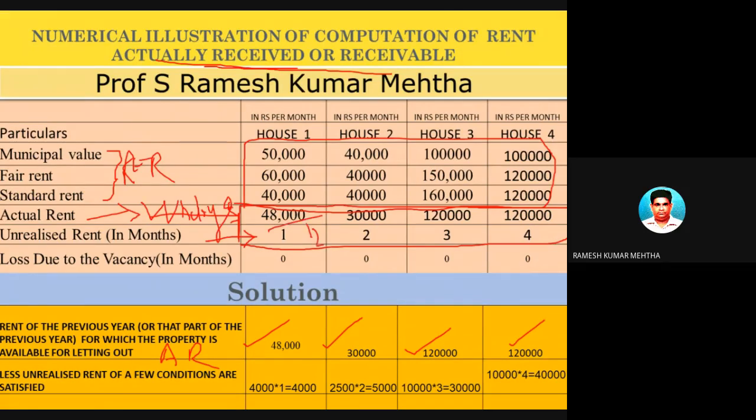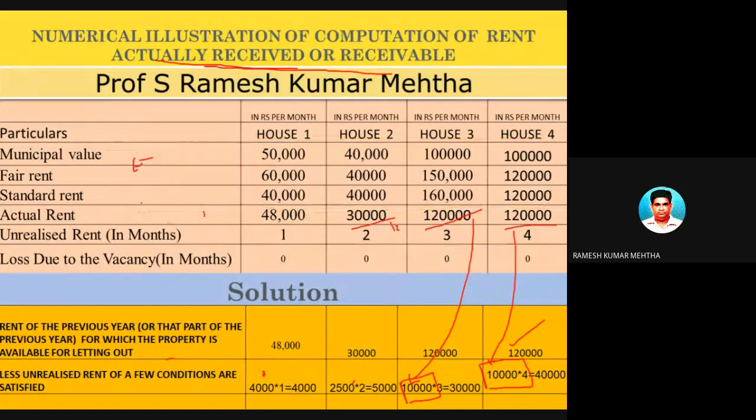It means divide by 12. 4,000 per month. इसको divide by 12 करो, 2,500 per month. इसको 12 से divide करो, 10,000 per month. 1,20,000 को 12 से divide करो, 10,000 per month. So 4,000 per month is the rent at which it has been let out in the first case. Second case, 2,500 rupees per month. The last but one case, 10,000 rupees. And in the fourth case, the rent at which it has been let out is 10,000 rupees. Hope you have understood so far.